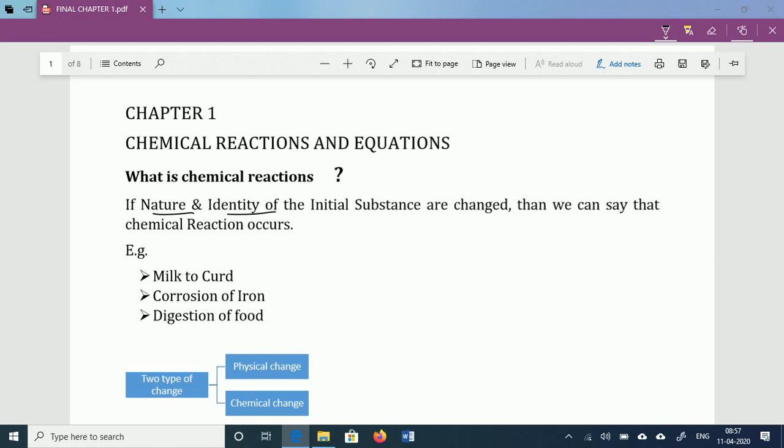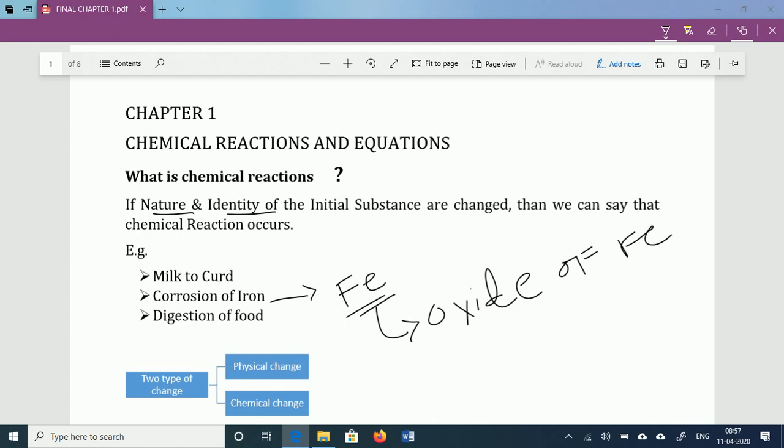In the same way, suppose I talk about the corrosion of iron. Iron is in the Fe form, and now it is converted into the oxide of Fe. So it is also chemically changed. If the nature and identity of the initial substance change, then we can say a chemical reaction has occurred. In the same way, if I talk about the digestion of food, we know that in food we take complex carbohydrate.